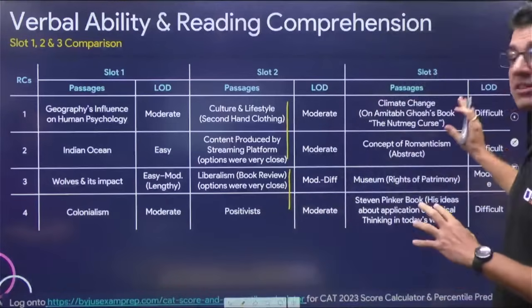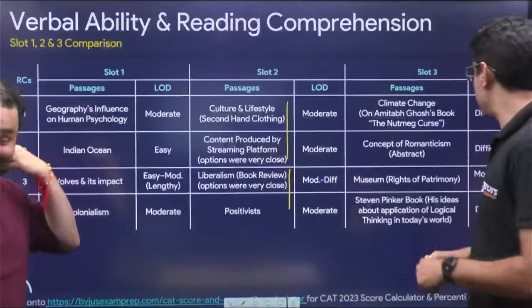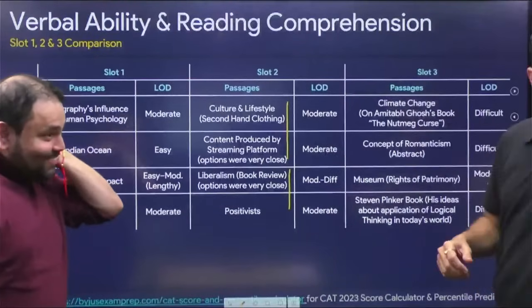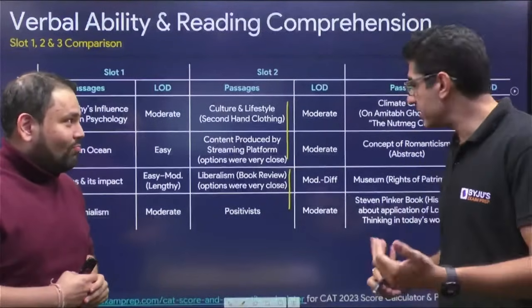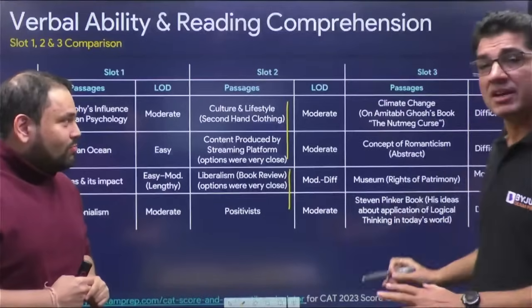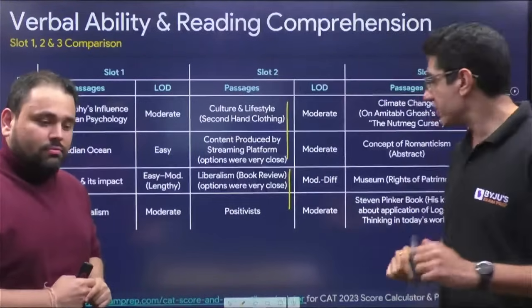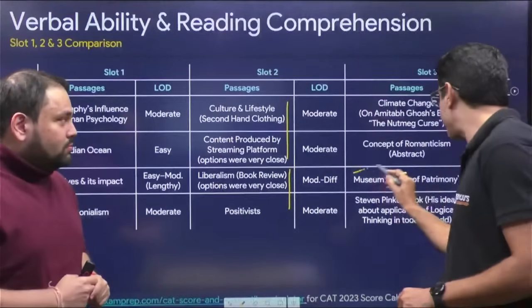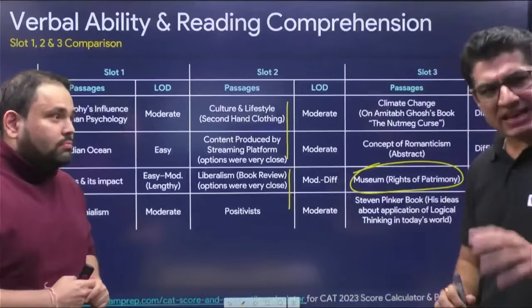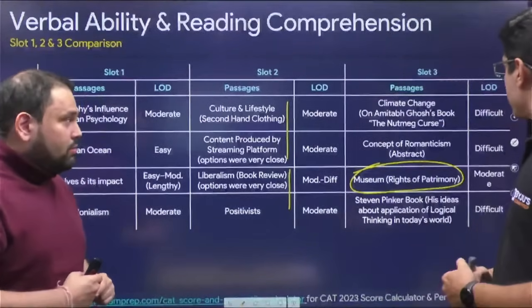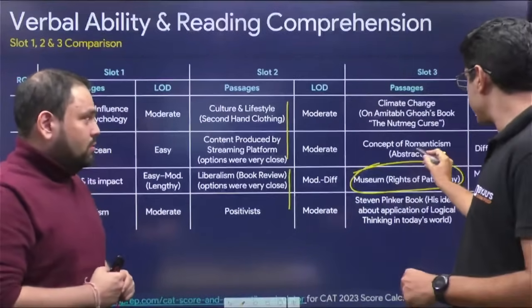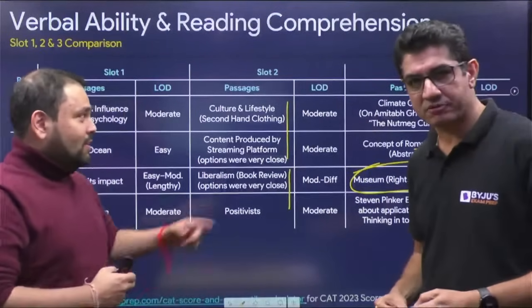But slot 3, and in fact GB read it, GB was in slot 3, I think Tarun sir was also there. So the consensus all across, even among the faculty members and some of our other team members, is that the passages were very difficult to read, and there was this one passage which was relatively easy, factual, and probably should have been preferred. But then the other passages, particularly I think the romanticism one, is getting a lot of attention.